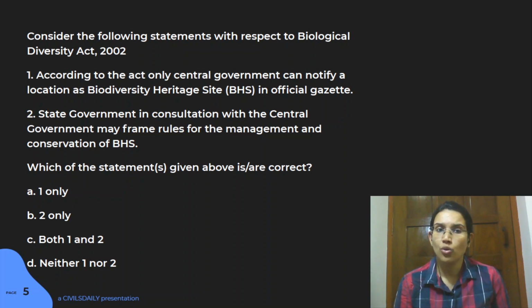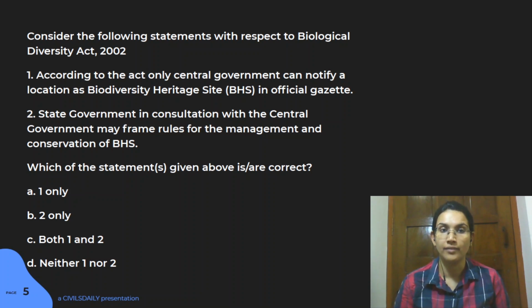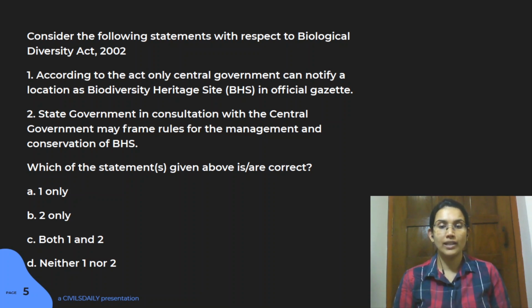Again, one thing that you should know here is what are Biodiversity Heritage Sites. So in India, by August 2020, I think we had 18 of these sites. Go to Google and just look at some of the sites. You should know them. If you have a look at the table, you can Google it, and I think there's a government site through which you can access all the sites that are declared as BHS right now.